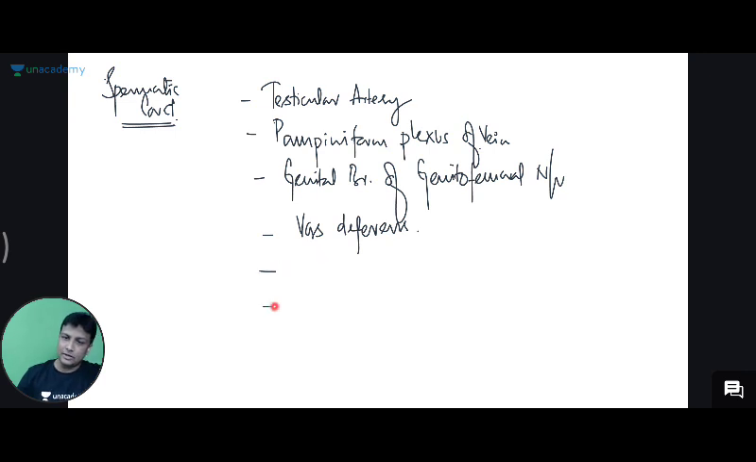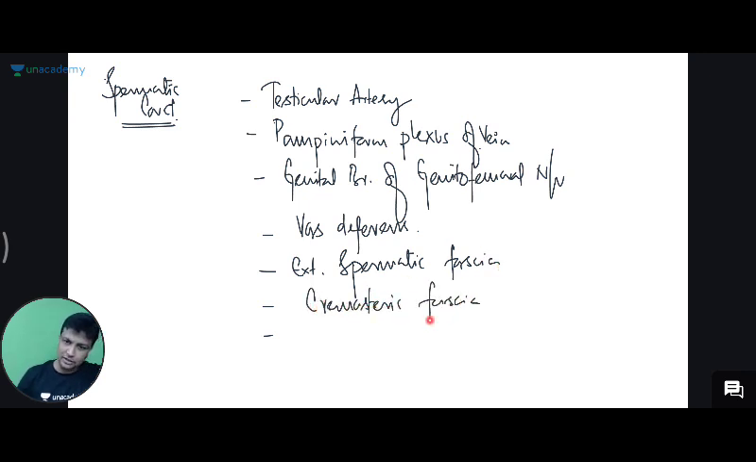And all this will be surrounded by 3 fascia. There will be the external spermatic fascia, and in the middle the cremasteric fascia, and then you'll have the internal spermatic fascia. So artery, vein, nerve, and the duct, and all of them will be surrounded by a fascia, and that fascia will actually be the 3 of them: the external spermatic, the internal spermatic fascia, and the middle one, the cremasteric fascia.